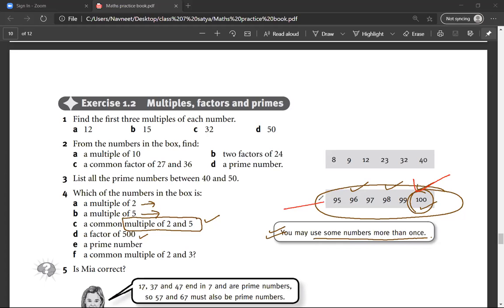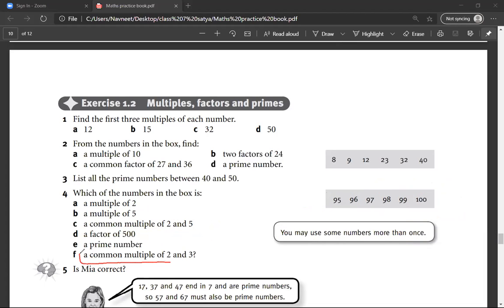A prime number. Mr. Satya, what is the prime number here? 97. Mr. Sarthak, a common multiple of 2 and 3? 96.